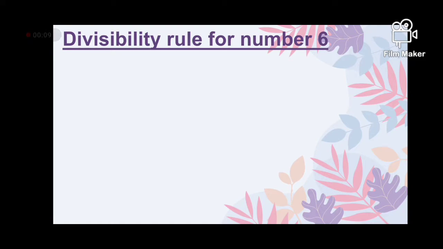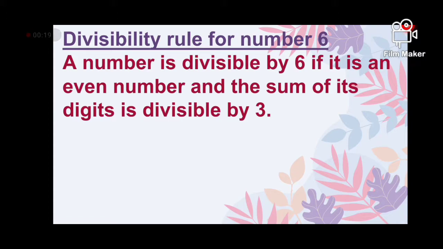The second rule of divisibility is for number 6. The divisibility rule for number 6 is: a number is divisible by 6 if it is an even number and the sum of its digits is divisible by 3. Means these two conditions must be satisfied for divisibility by 6.